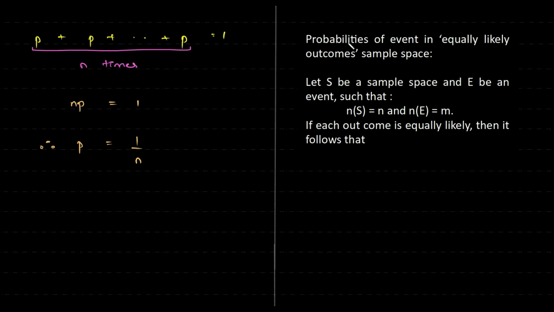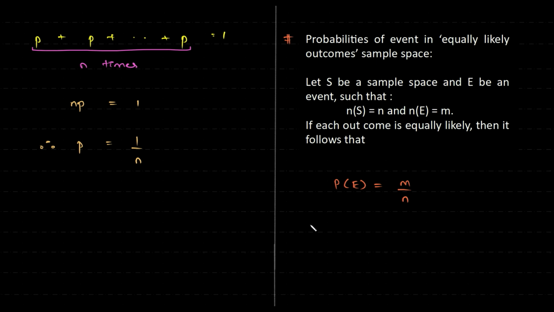Now, probabilities of event in equally likely outcome sample space. What does it mean now? It happens to be something like this. If S is the sample space and E is any event such that n of S, that is the number of elements in the sample space, is n, and the number of elements in event E is m, and each outcome is equally likely, then the following can be concluded. The probability of E, that's the event happening, is equal to m by n.